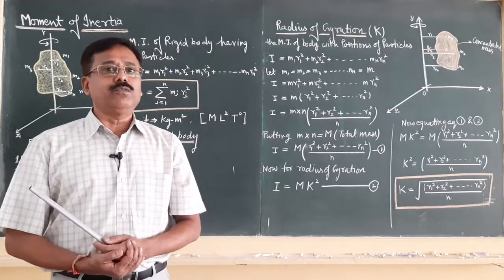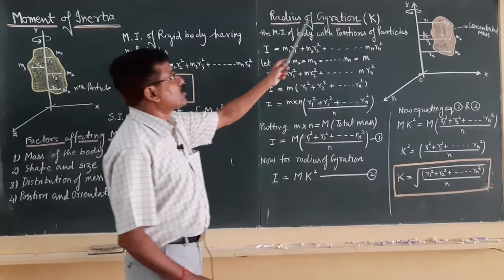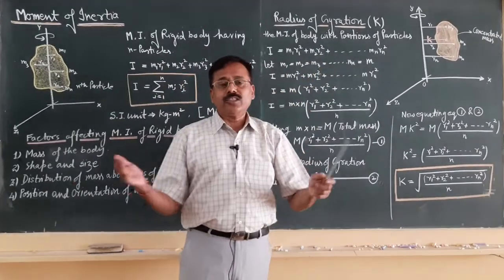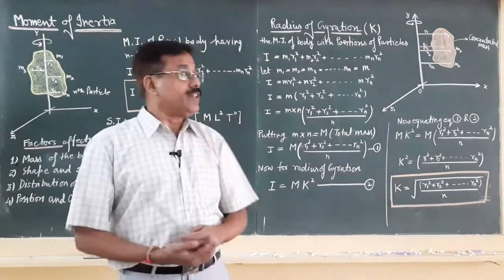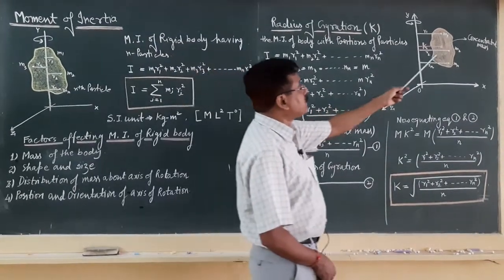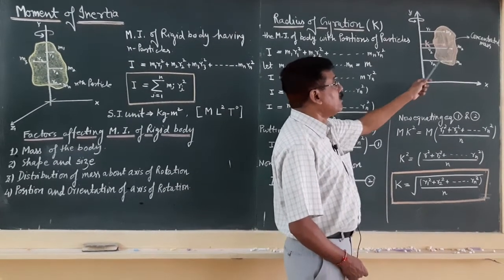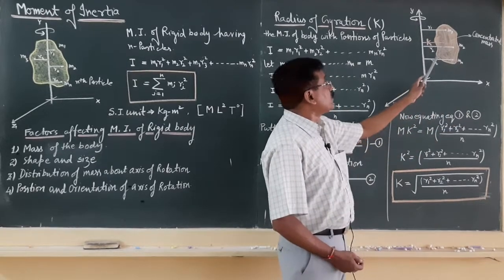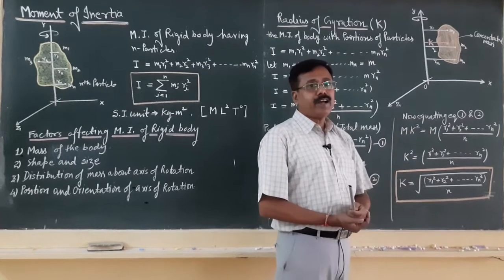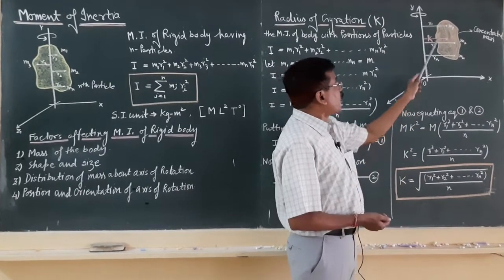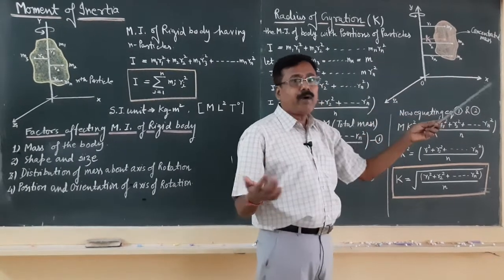Now, related to moment of inertia, there is a very important term, the radius of gyration. We can define the radius of gyration in three ways. The first way: the radius of gyration is basically the distance of a concentrated mass from the axis of rotation, provided the moment of inertia of this concentrated mass about this axis is the same as the moment of inertia of the rigid body with the normal distribution of its constituent particles.